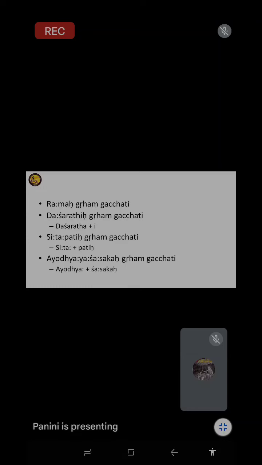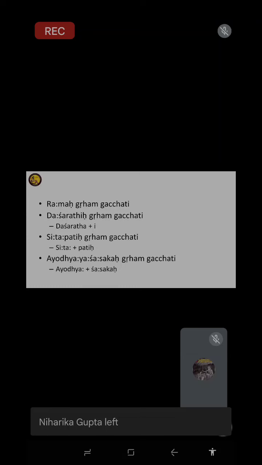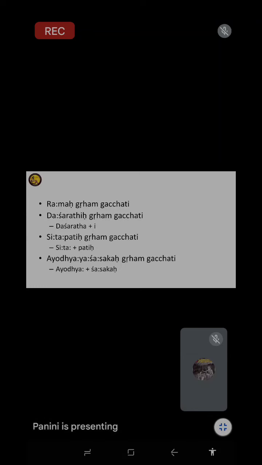Your rules should be such that they explain these four, so you can explain any word used in your language. This is what generative means: how you apply it, how you understand it, how Panini has minimized.